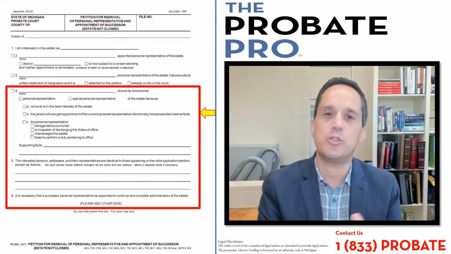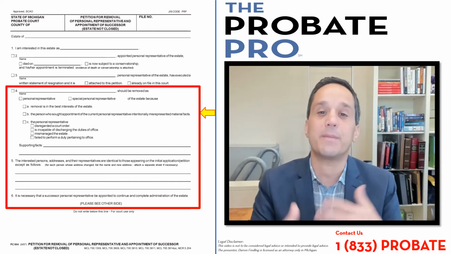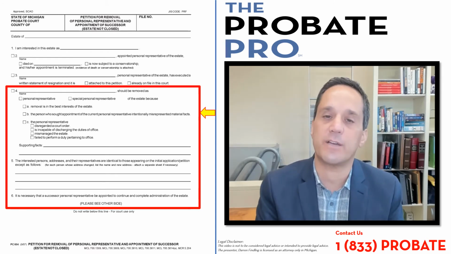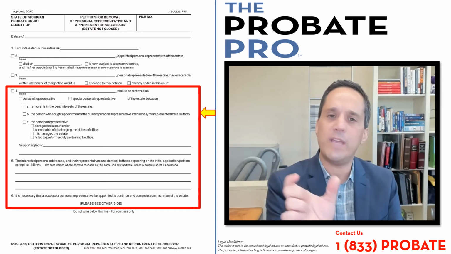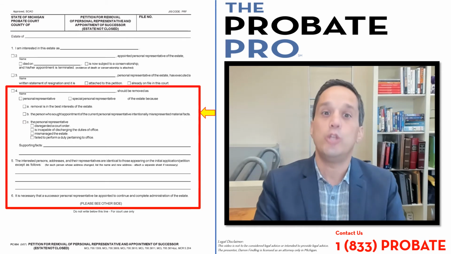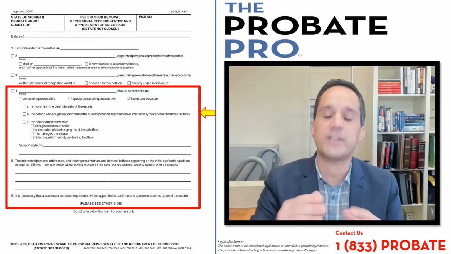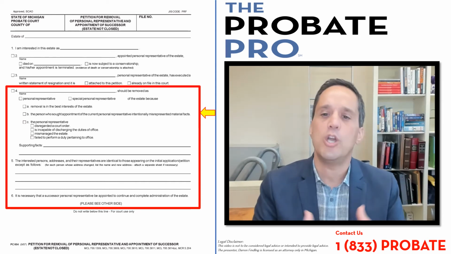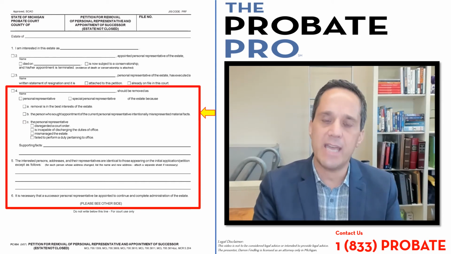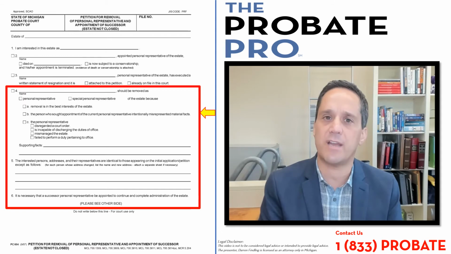This next section gives you room to identify some of the facts that form the basis of your request for the removal. Now, even though there are 2 lines listed here, you can attach extensive additional narrative as well as material to the petition to show the court the basis and need for the removal of that personal representative.